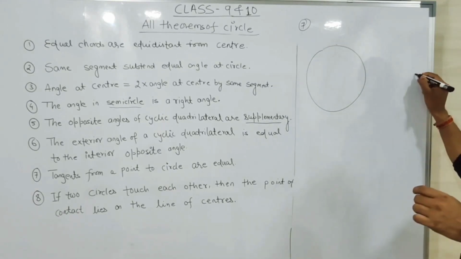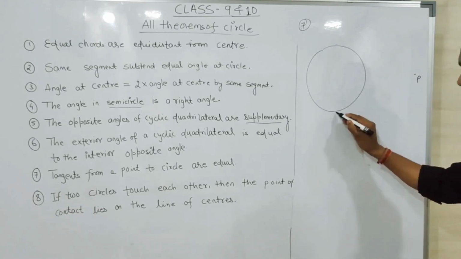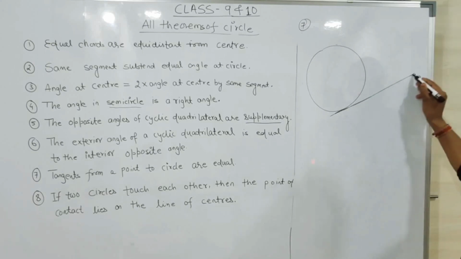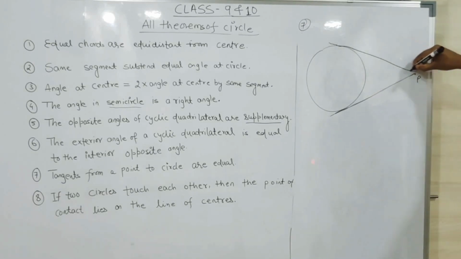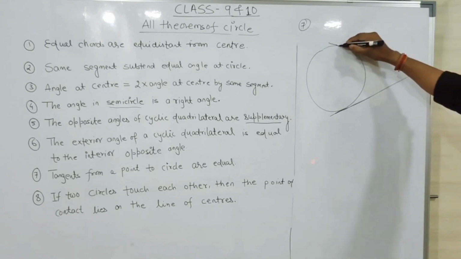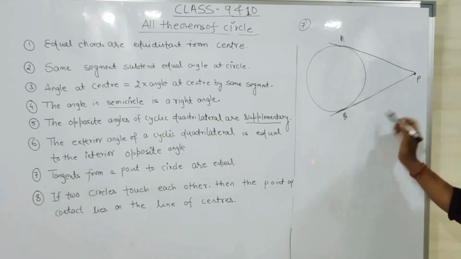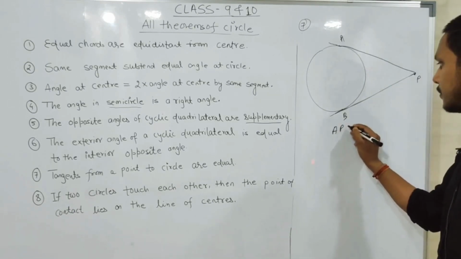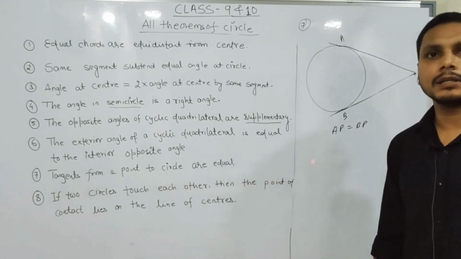And this is your exterior point, point P. And now we will draw the tangents from the point P to the circle. So these are your tangents, and let the points be A and B. So these two tangents are drawn from a single point P. So here AP equals BP. By this statement they are equal in length.